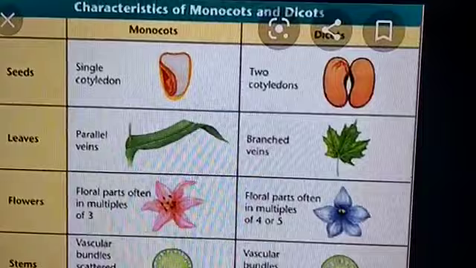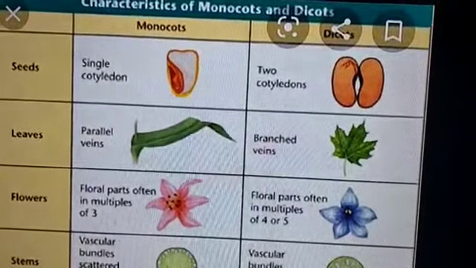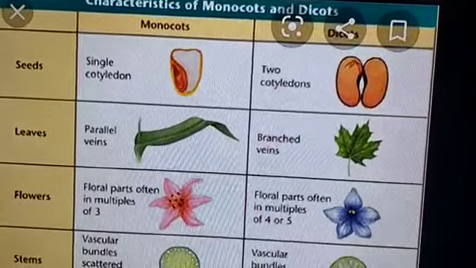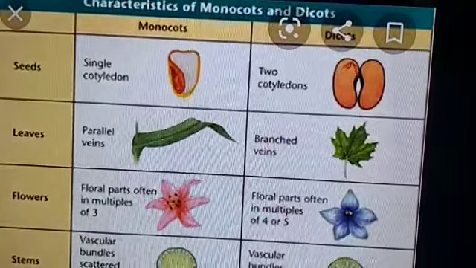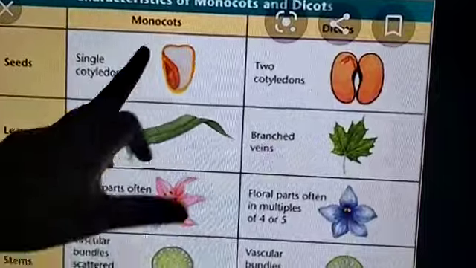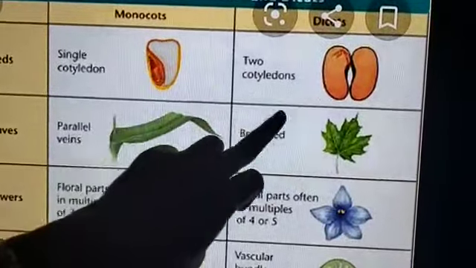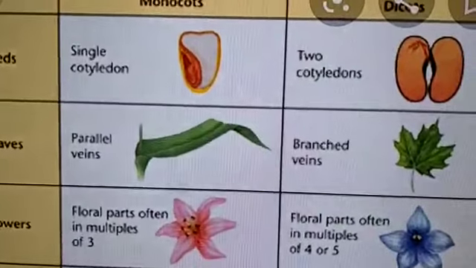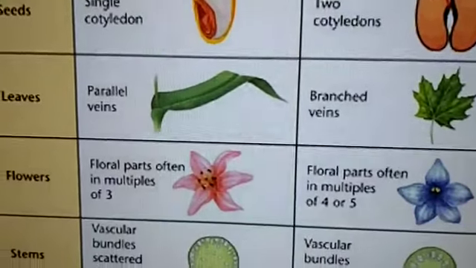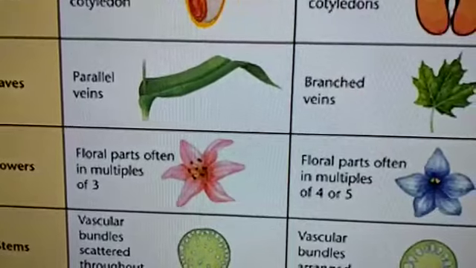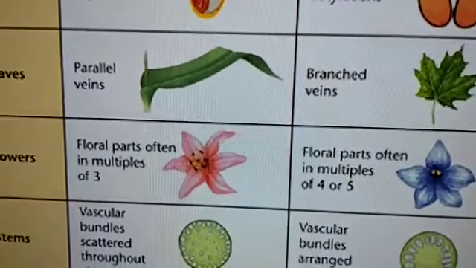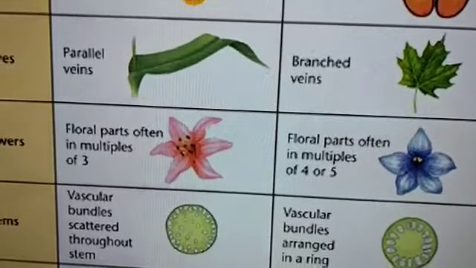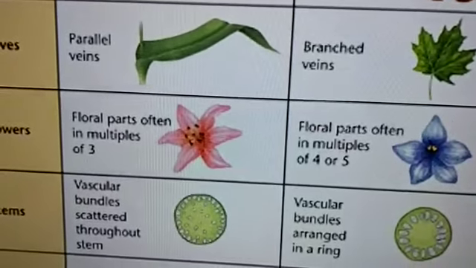Let us see some comparisons between the monocots and the dicots. Coming to the seed, monocots have a single cotyledon, dicots have two cotyledons. This is maize, and this is a bean. Coming to the leaves, monocots have parallel venation, and dicots have reticulate venation. Flowers: in monocots we can find three petals, or multiples of three. Here in dicots we can see floral parts in the same manner, 4 or 5 petals.